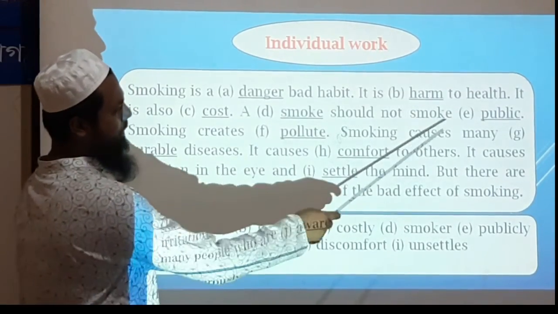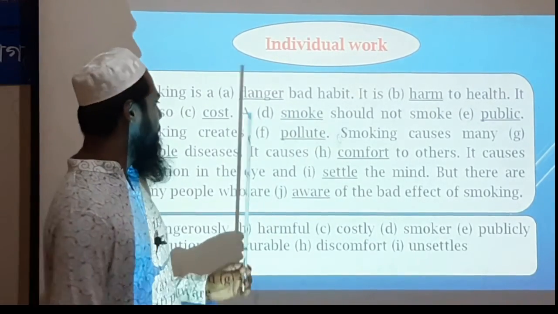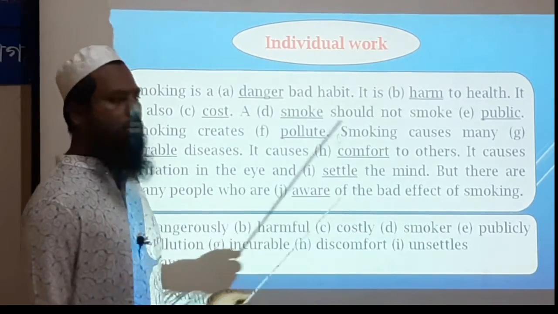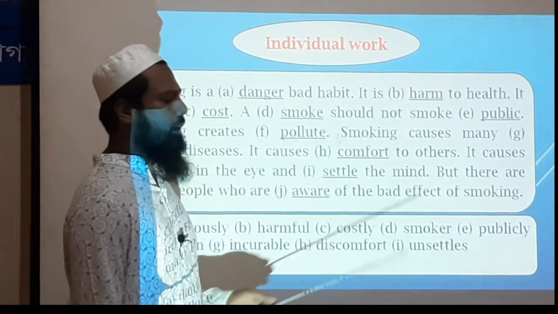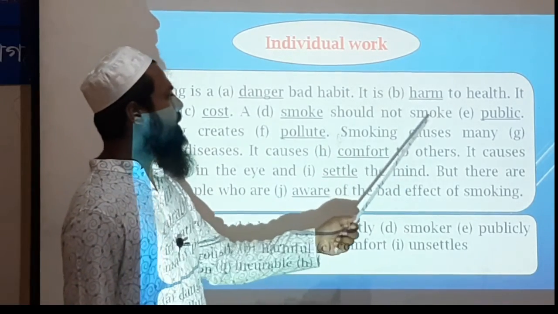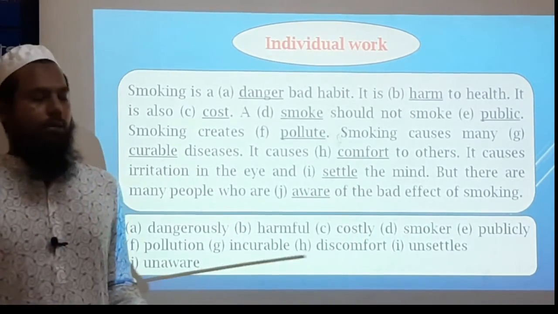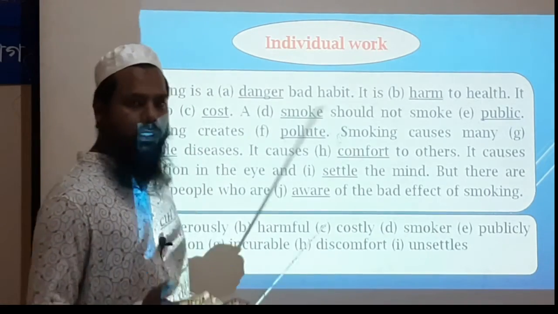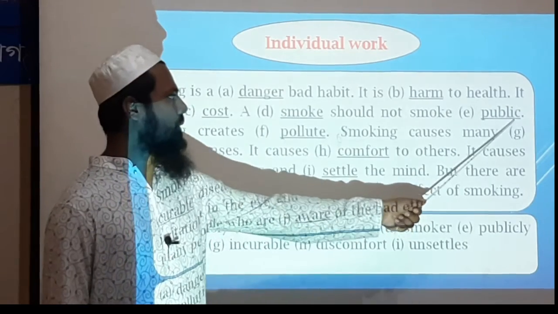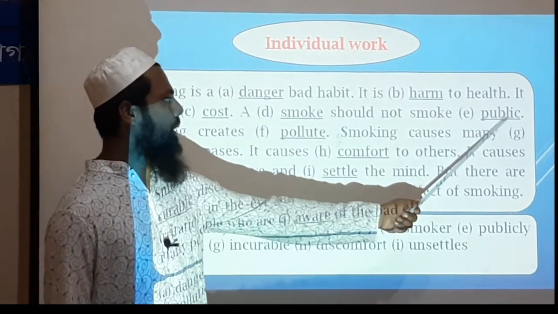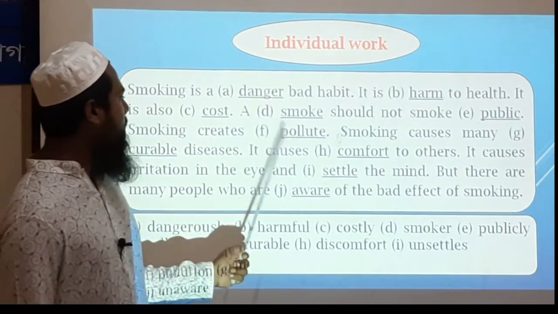We can understand from the sentence that the sentence is about a smoker. The smoker should not smoke publicly. The marked word modifies this verb smoke, telling how or where one should not smoke. So we will use the adverb form of this word, and the adverb form is publicly.